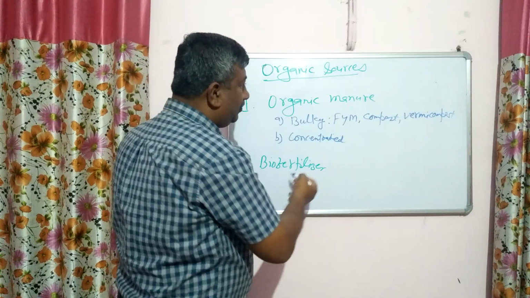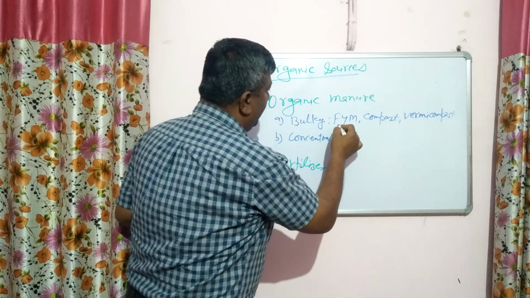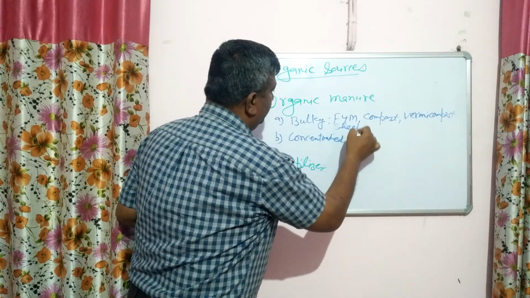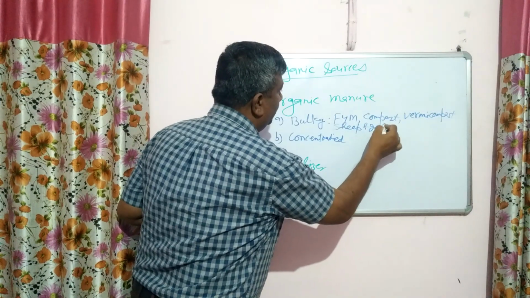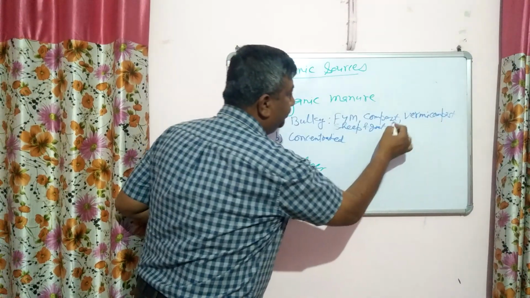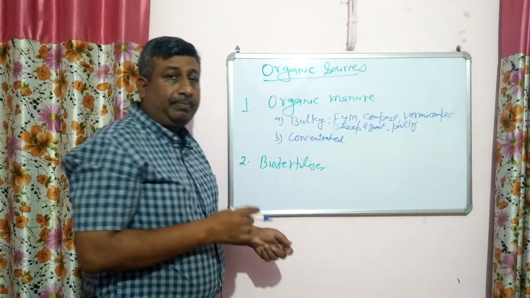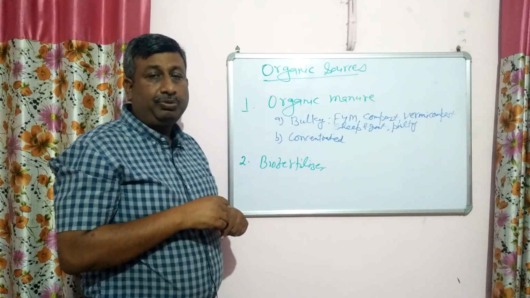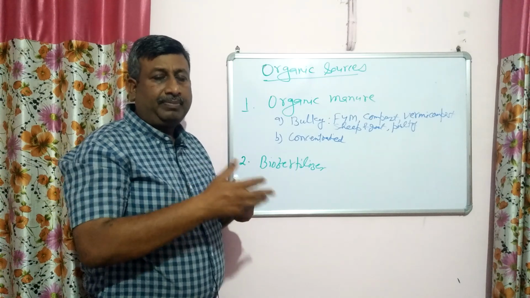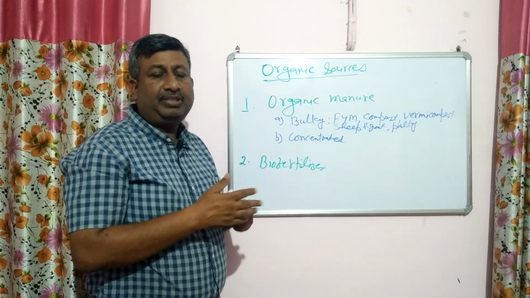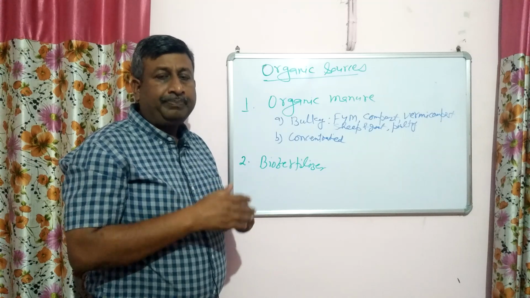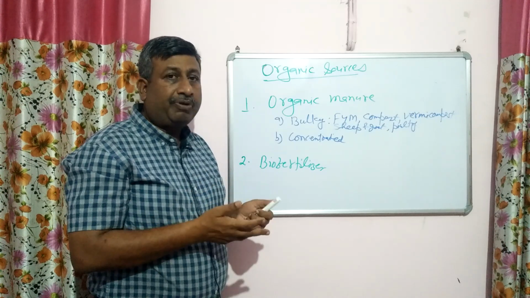Then sheep and goat manure, then poultry manure, then sewage and sludge, but sewage and sludge must be used carefully, because there may be contamination, so they are used after treatment. Then green manuring is very good.